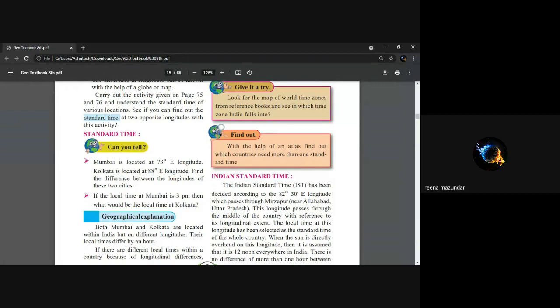88 minus 73 is 15. Again, the difference is 15 degree. So 1 degree takes 4 minutes to rotate. So 15 degrees means 15 into 4, that is 60 minutes. That will be 1 hour.